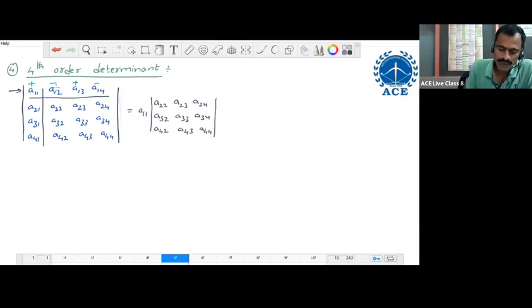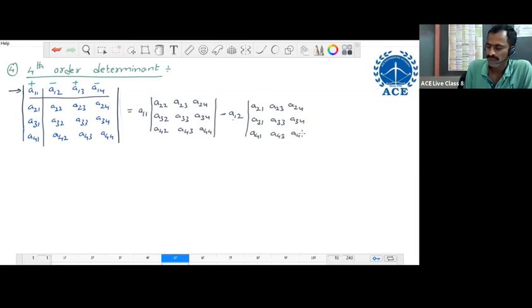Next, the first element is completed. After this, we go to the second element. The second element is A12, its sign is minus. So minus A12. After choosing this element, delete the corresponding first row and corresponding second column. Then write the 3 by 3 determinant: A21, A23, A24, A31, A33, A34, A41, A43, A44.